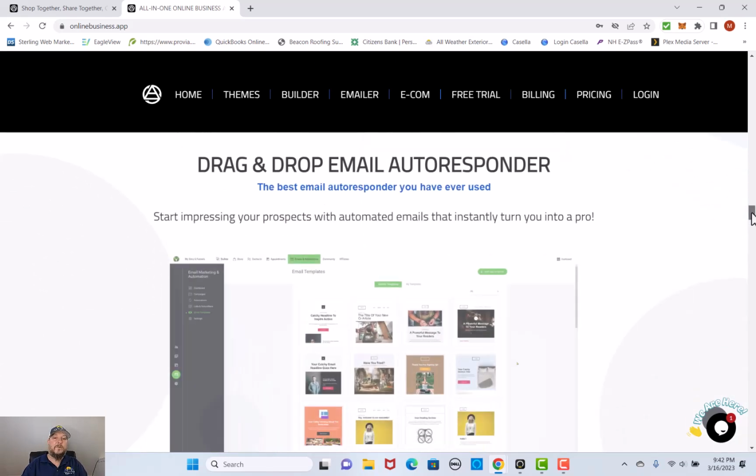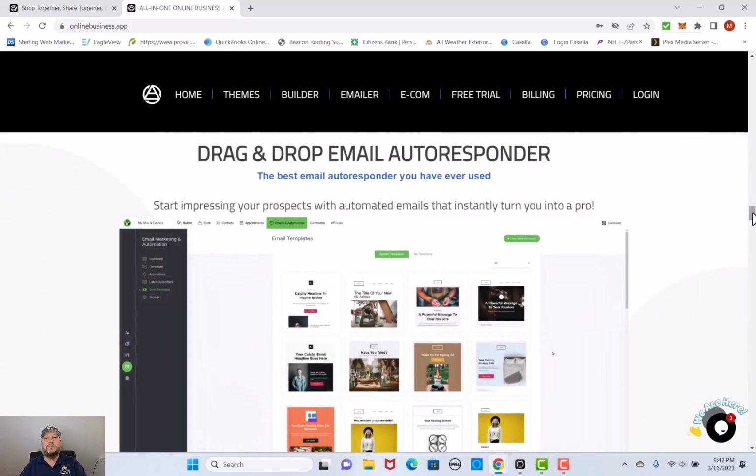Now, one of the other most important things is once you get your people's information, you want to have a way and a process for them to always be up to date on your information. Nobody's got the time to sit there and contact each person individually, and that's why you have what we call the automated email autoresponder. This is the best email autoresponder you can ever use. Most people have to pay companies for this kind of service.